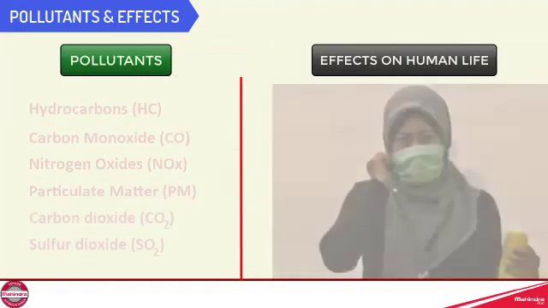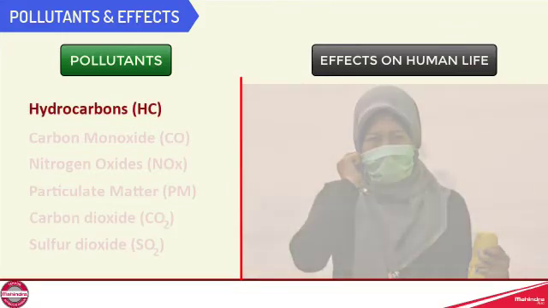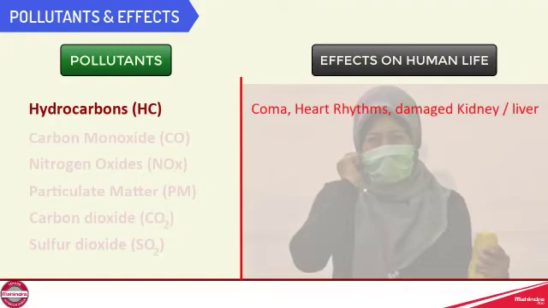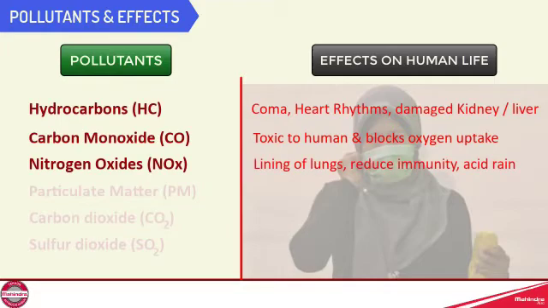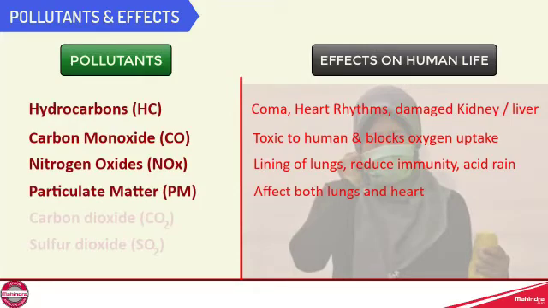Effects of pollutants on human life. Hydrocarbons, that is HC, can cause effects like coma, irregular heart rhythms, or damage to kidneys or liver. Carbon monoxide, that is CO, is highly toxic to humans and blocks oxygen uptake. Nitrogen oxide, that is NOx, inflames the lining of the lungs and can reduce immunity to lung infections. Nitric acid contributes to acid rain. Particulate matter, that is PM, exposure can affect both lungs and heart. Carbon dioxide, that is CO2, is a major contributor to global warming.